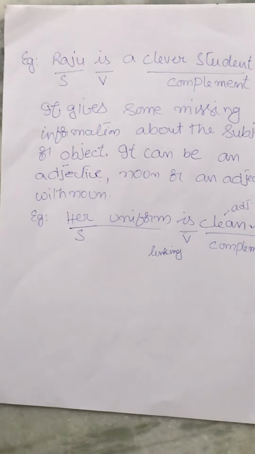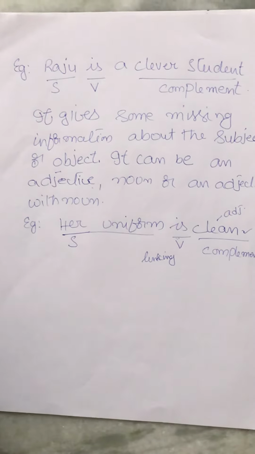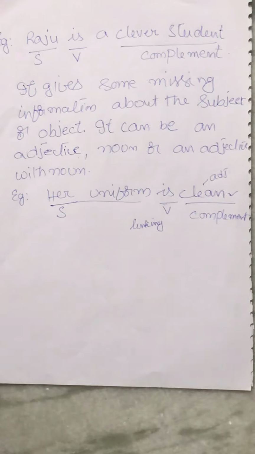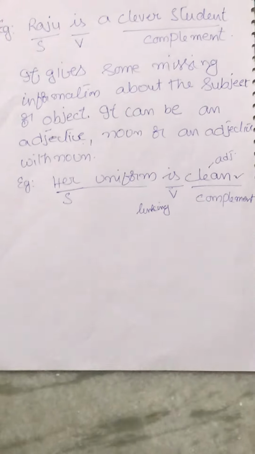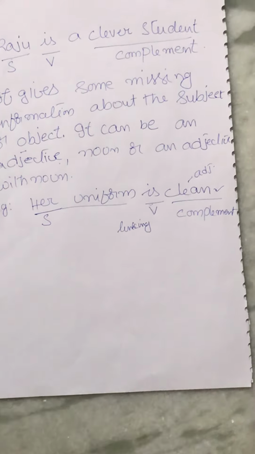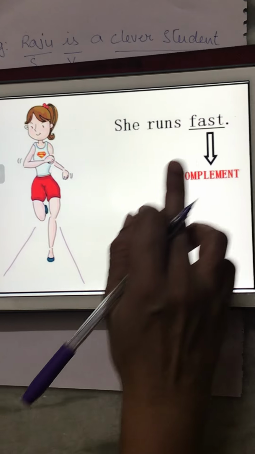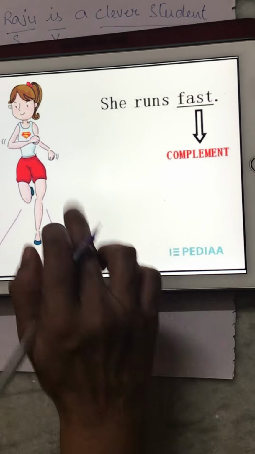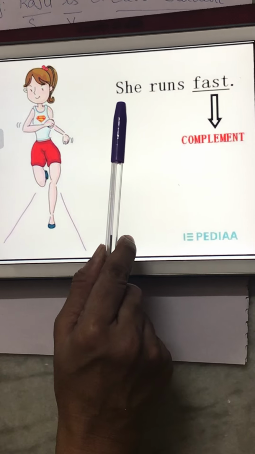So now we will see some one example here. See, for the complement we can give, see here. She runs fast. In this example, she is a subject.